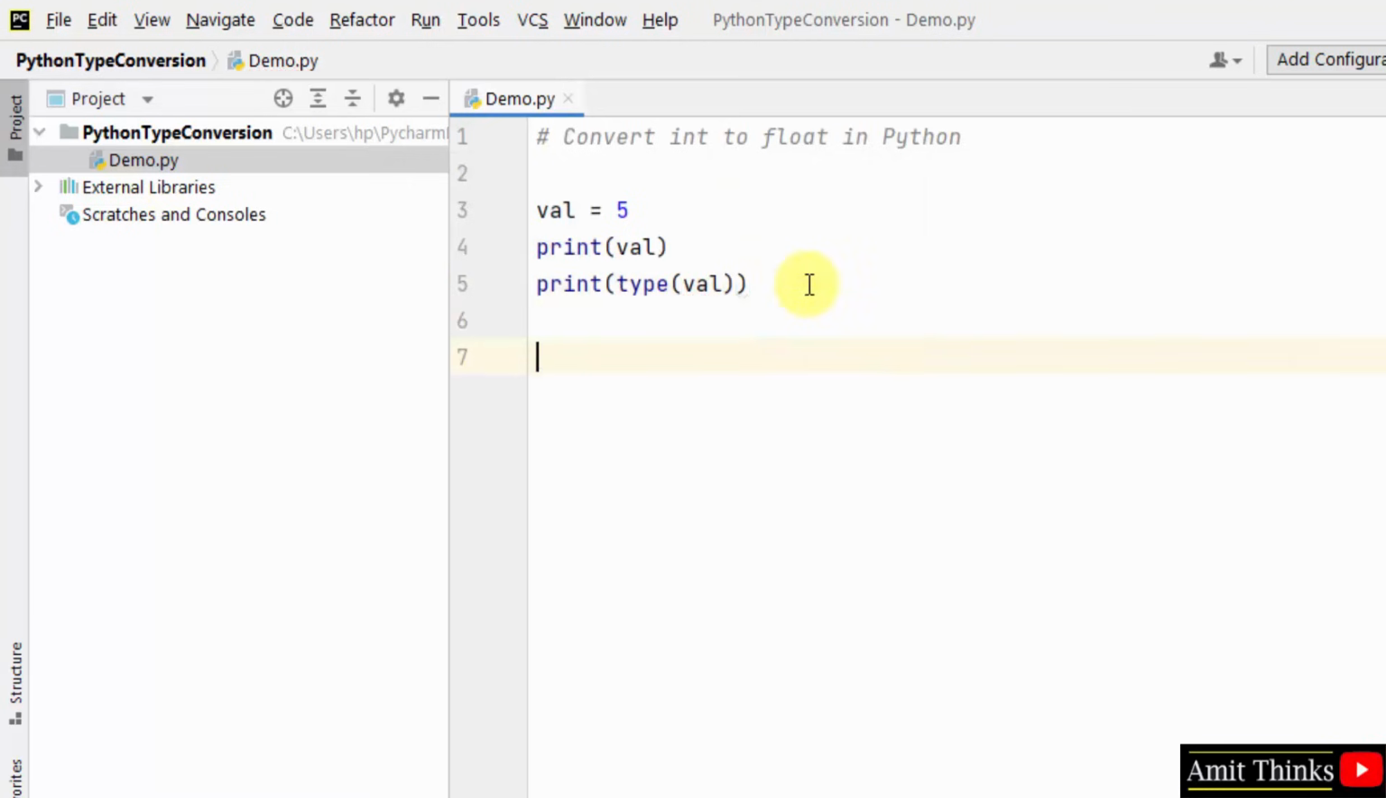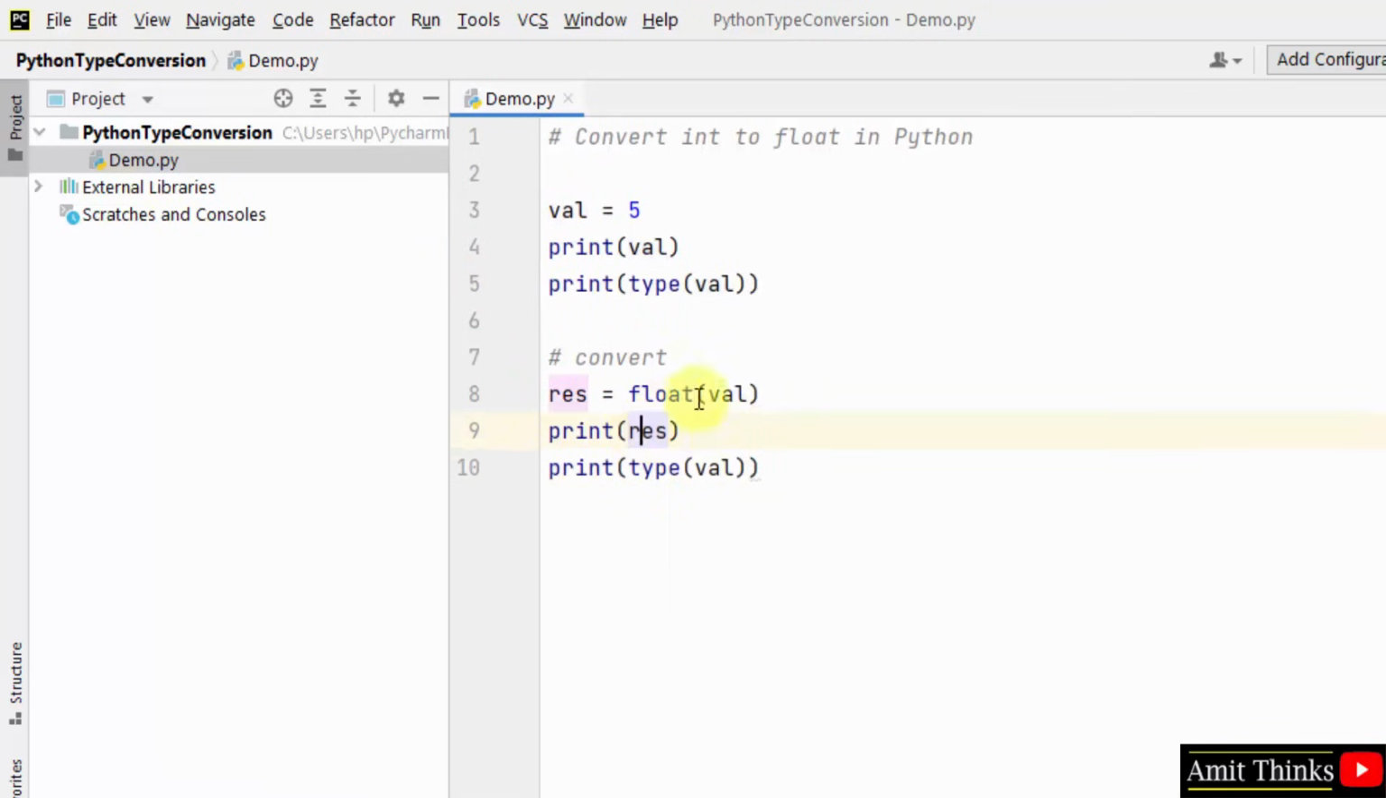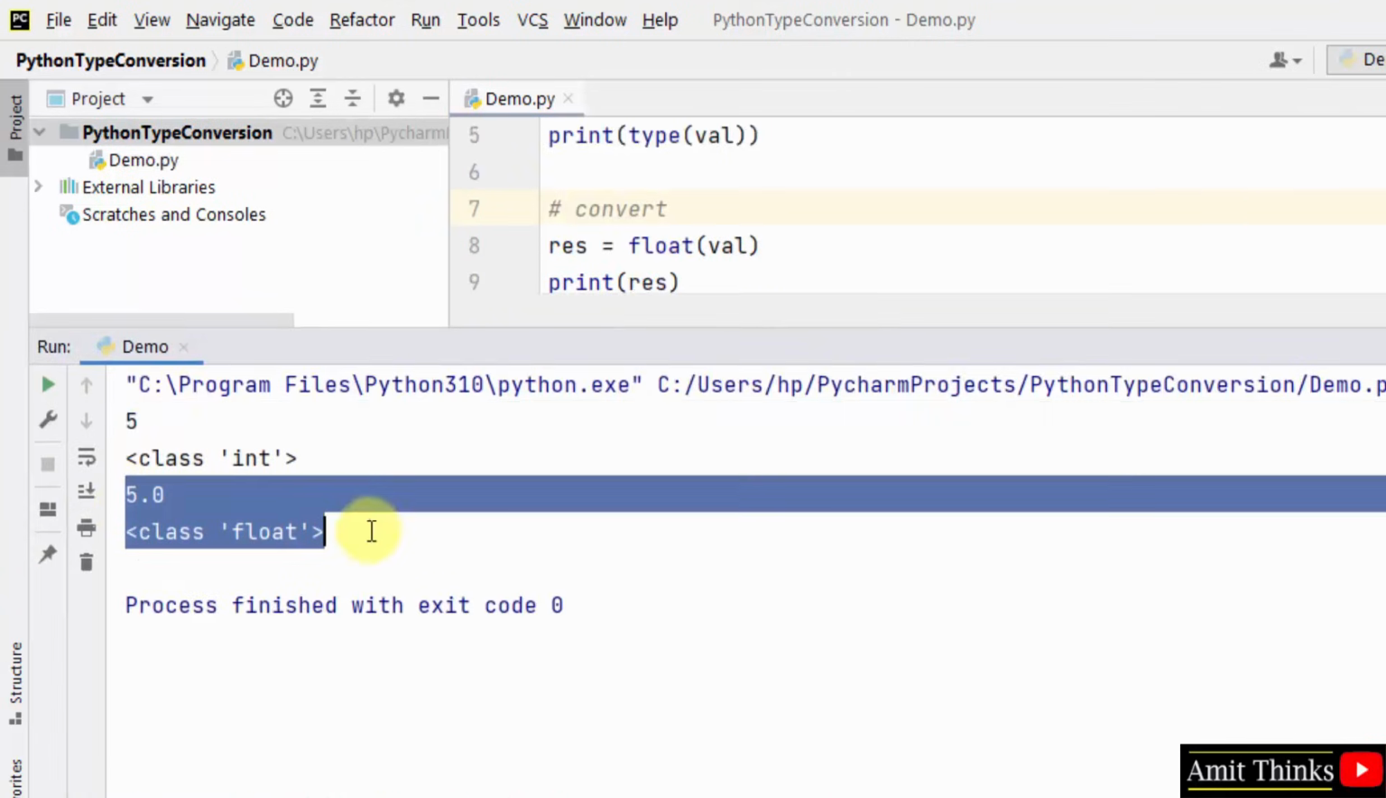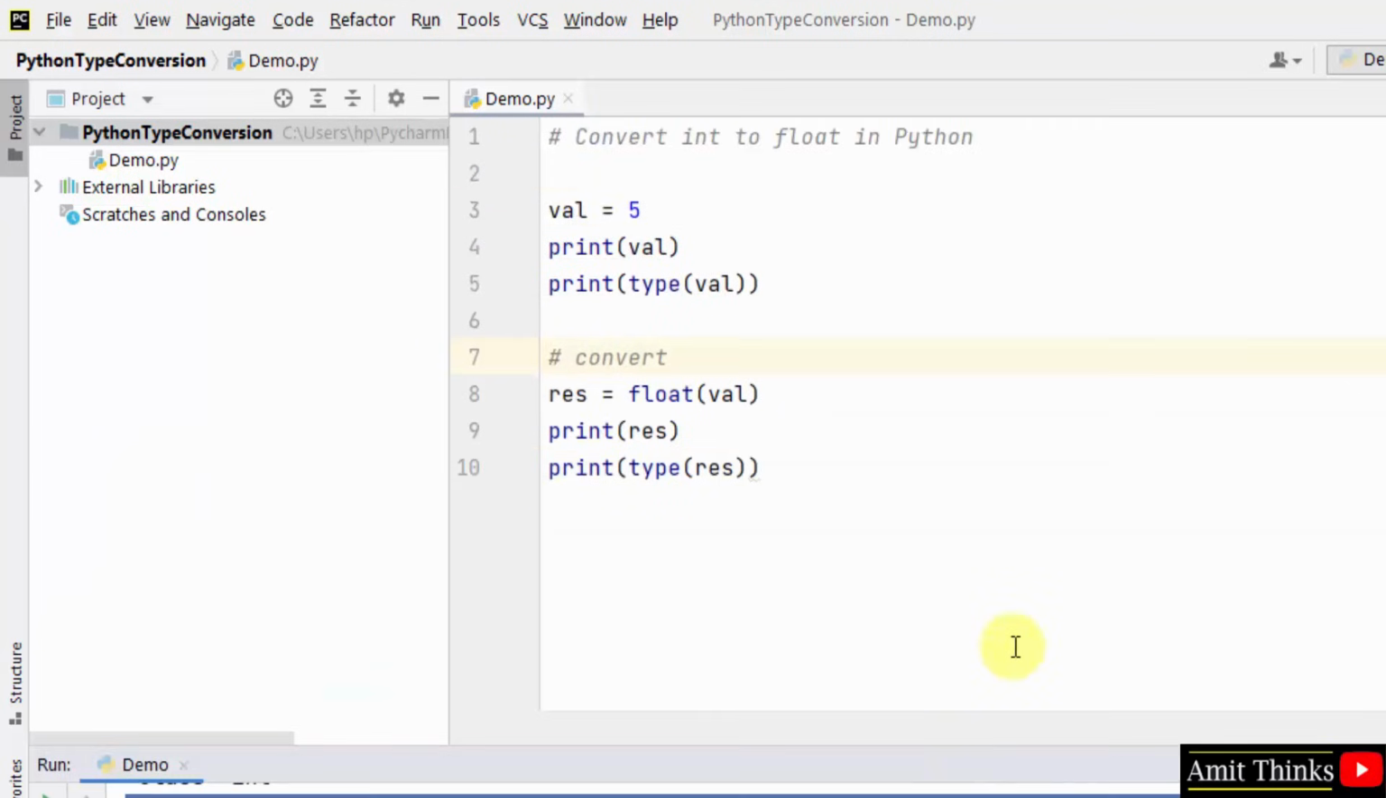Now guys, we need to convert. How will we do that? I'll be using the float method. Take a variable result and use the float method, and I'll just add the val, that is the integer value, and print it, and after that I'll also print the type. So I have printed the converted value as well as the type. Let's run it. Right click, run demo. Now let us see. We had 5 int, now we have 5.0 float. So we have successfully converted into float.